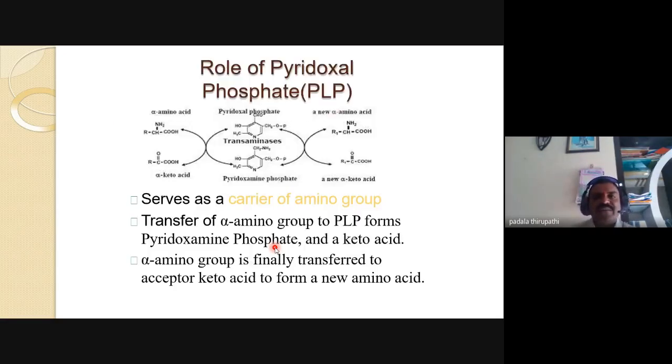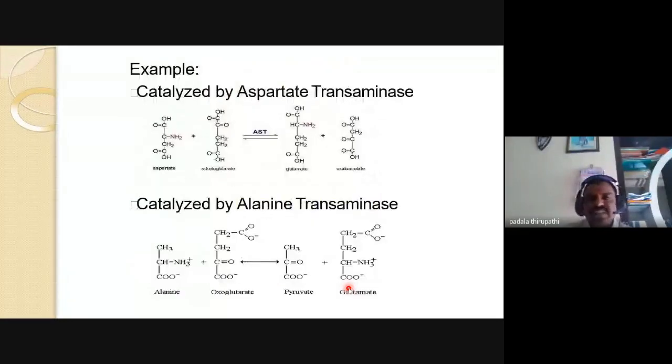Now the role of pyridoxal phosphate, that is PLP. PLP means pyridoxal phosphate. This pyridoxal phosphate serves as a carrier of amino group. Transfer of the alpha amino group to pyridoxal phosphate forms pyridoxamine phosphate and a keto acid. The alpha amino group is finally transferred to an acceptor keto acid to form a new amino acid. So this is the transamination process.